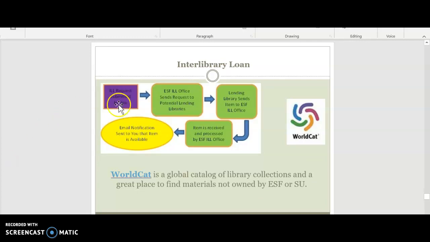So this is a little of how it works. The ILL request is submitted by you. The ILL office sends requests to potential lending libraries, and then that library sends the item to the office, and then the item is received and processed, and you get an email notification that the item is available. WorldCat is a global catalog of library collections and a great place to find materials not owned by ESF and ESU.